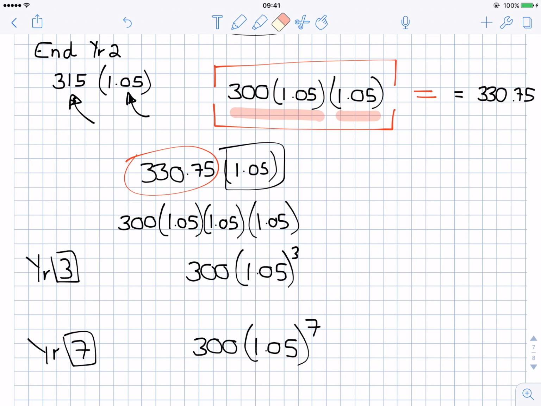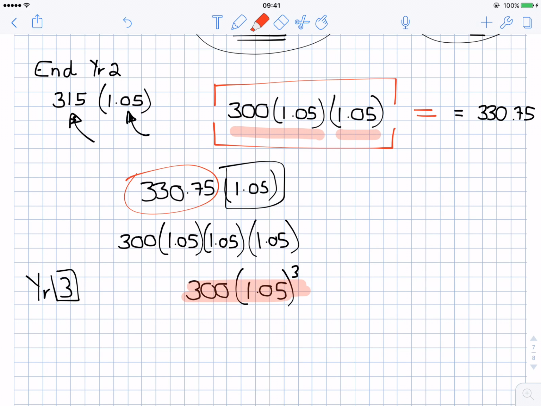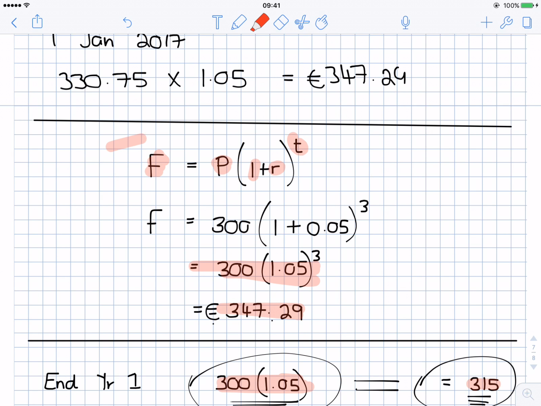At the end of year 30, we'd have 300 by 1.05 to the power of 30. And that makes it a lot easier for us. And that's where we get the formula from, because if you look, this number here for year 3 is the same as what we had up here, 300 by 1.05 cubed. And that's why this formula works.